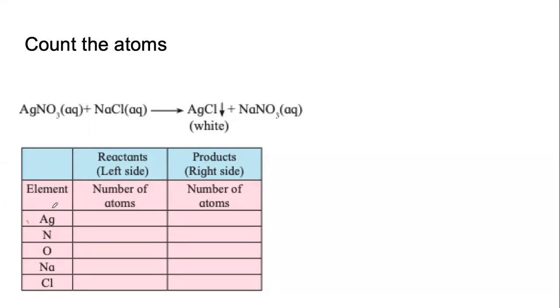The first one is silver. So what I'm going to do is I will count how many silver atoms are on the reactant side. This is the reactant side. This is the product side. So 1 Ag. Do I see any other Ag? No. So 1. Look at the product side. 1 Ag. So 1. That's it. You complete for the rest. Nitrogen, oxygen, sodium, chlorine. And show me a thumbs up when you are ready.